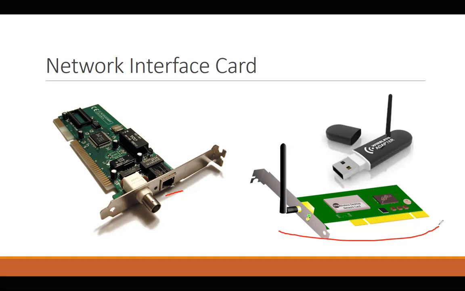And if you're thinking that this type of card is not there in your mobile phone, you still have the wireless Wi-Fi antenna in your mobile phones and laptops, which means that the MAC address is already assigned to them by the manufacturers.